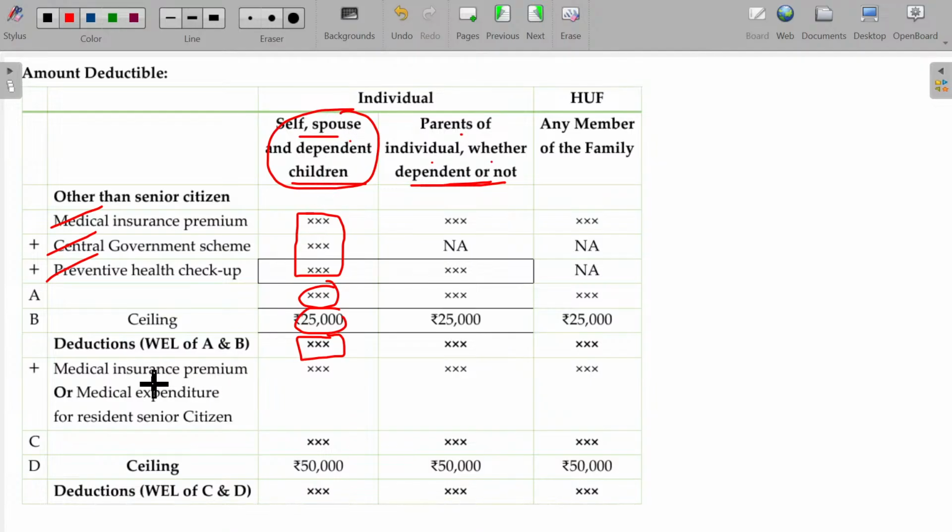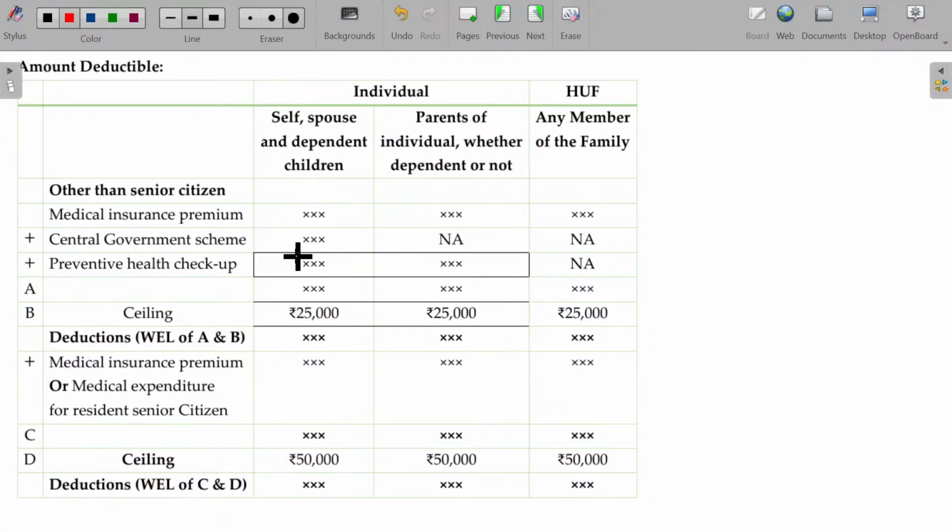In case of senior citizen, if medical insurance policy is not taken, then you can spend for medical treatment. In the absence of insurance, you can take this medical expenditure for a senior citizen, provided he is resident. Then that value can be added. So after adding, this ceiling is increased to 50,000. Without senior citizen 25, with the senior citizen maximum 50. Similarly, the same will be applicable for the parents, but central government health scheme is not applicable for the parents. And one more internal condition is, if you add up these two, it should be 5,000 only.